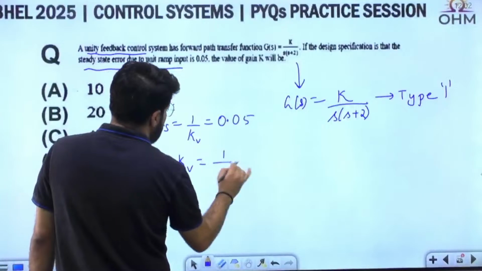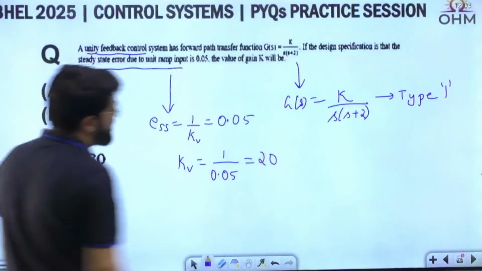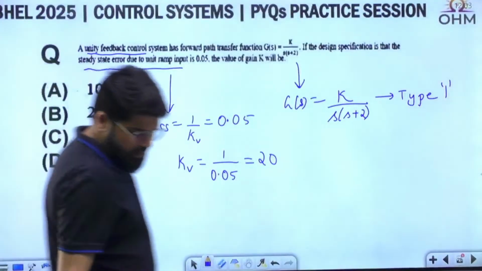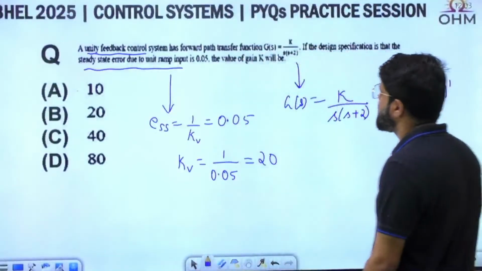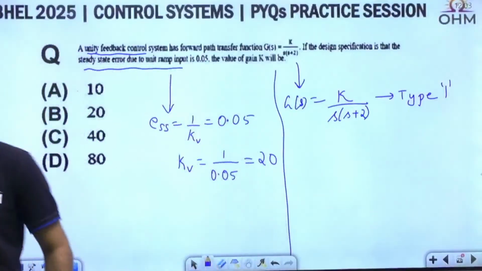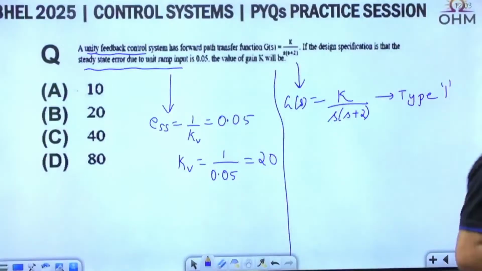Okay, so kV is 1 upon 0.05, that should be 20, 100 by 5. kV is 20, clear na? Then you know what to be done. Come on, tell me the answer quickly. Half of the question or majority part of the question is solved. What is kV? Velocity error coefficient. Write down the formula for velocity error coefficient and then you can complete the answer for this.